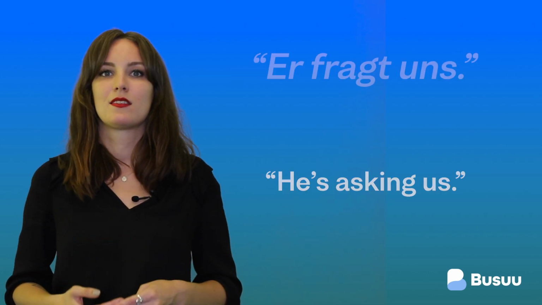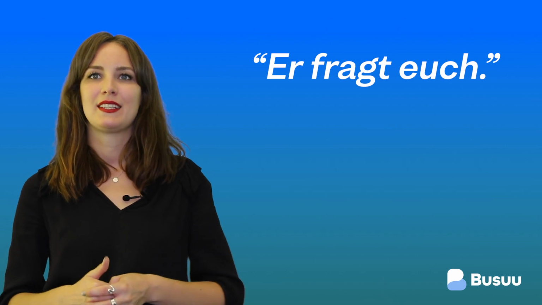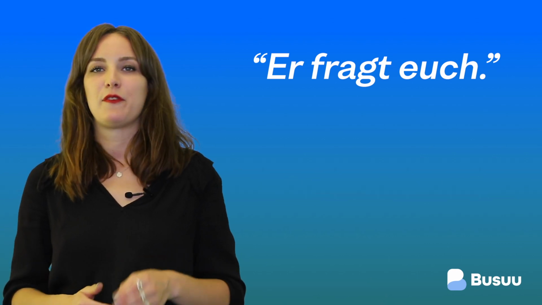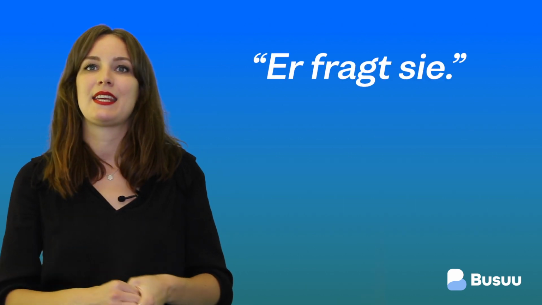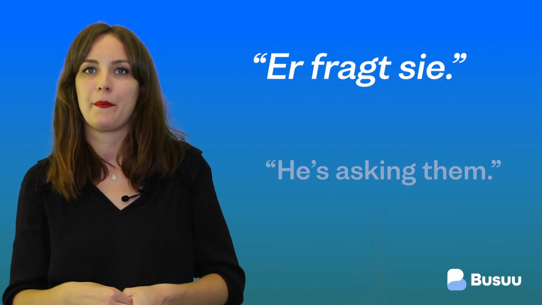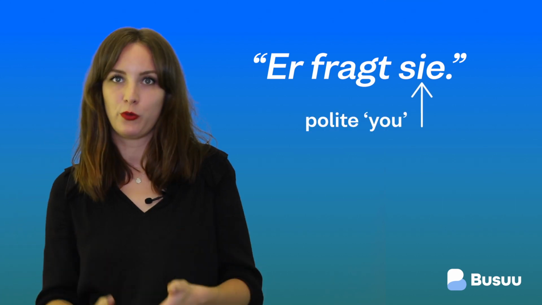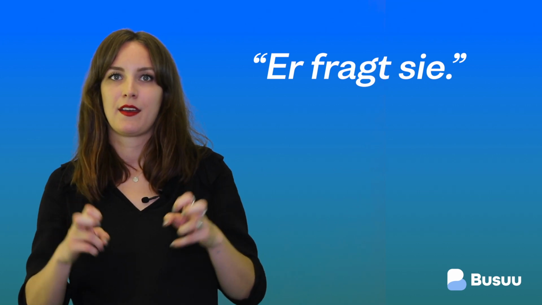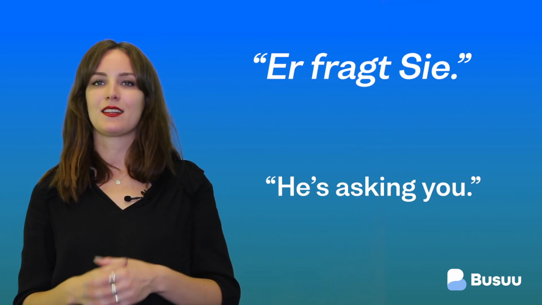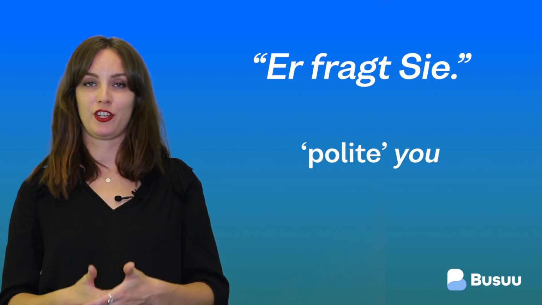He's asking us. Er fragt euch. He's asking you. Careful, this is the plural you, as in you guys. Er fragt sie. He's asking them. Of course, we also have the polite you form again here at the end, which is the same as we see for the German they. Er fragt Sie. He's asking you. That's the polite version. There you go!